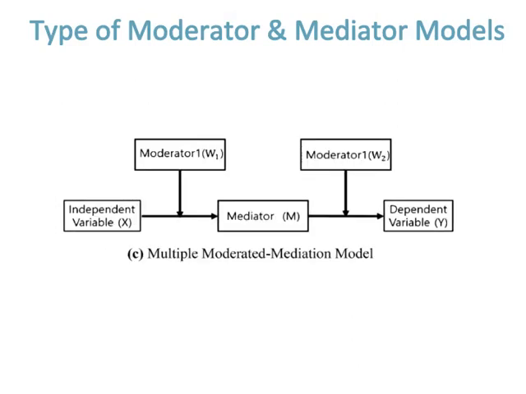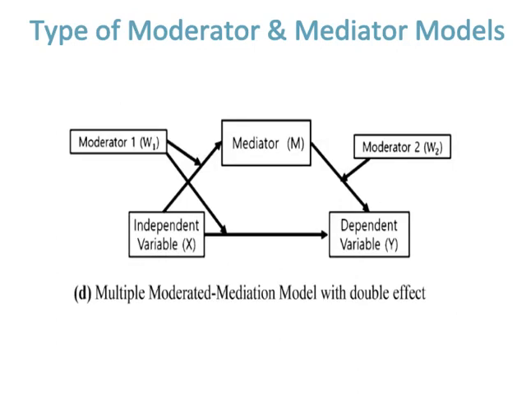Third type is the multiple moderated mediation model, in which we can use two moderators and one mediator between the independent variable and dependent variable. Fourth type is the multiple moderated mediation model with double effect, in which we can use two moderators and one mediator between the independent variable and dependent variable.